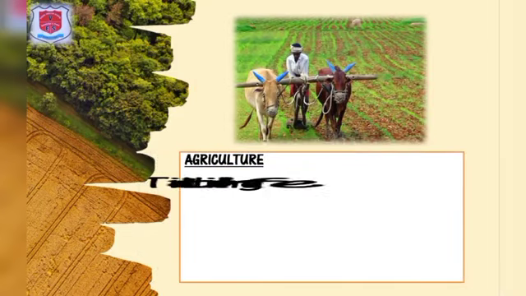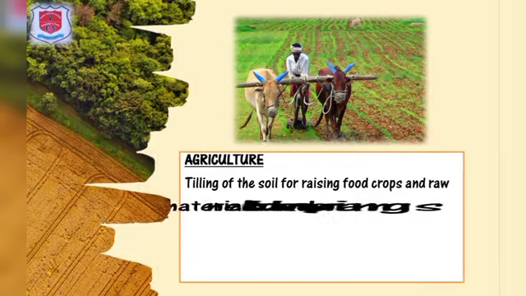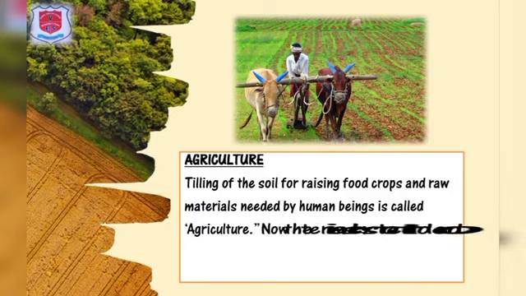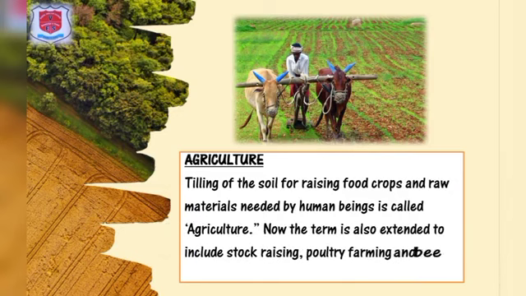Now let's discuss about the agriculture. Tilling of the soil for raising food crops and raw materials needed by human beings is called agriculture. Now the term is also extended to include stock raising, poultry farming and beekeeping.